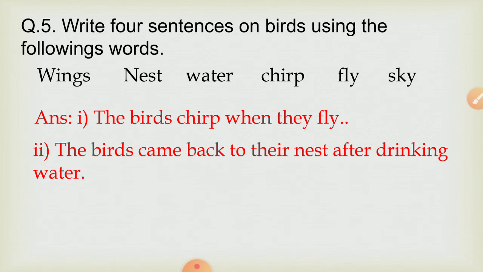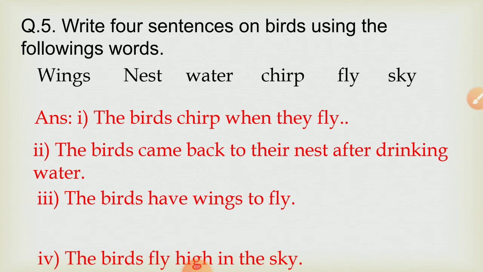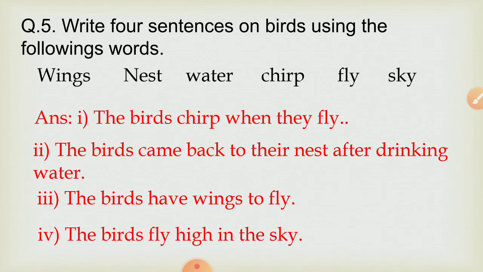यानी birds वापस आती हैं अपने nest में पानी पीने के बाद. Next, the birds have wings to fly. Birds के wings होते हैं उड़ने के लिए. And the last is the birds fly high in the sky.